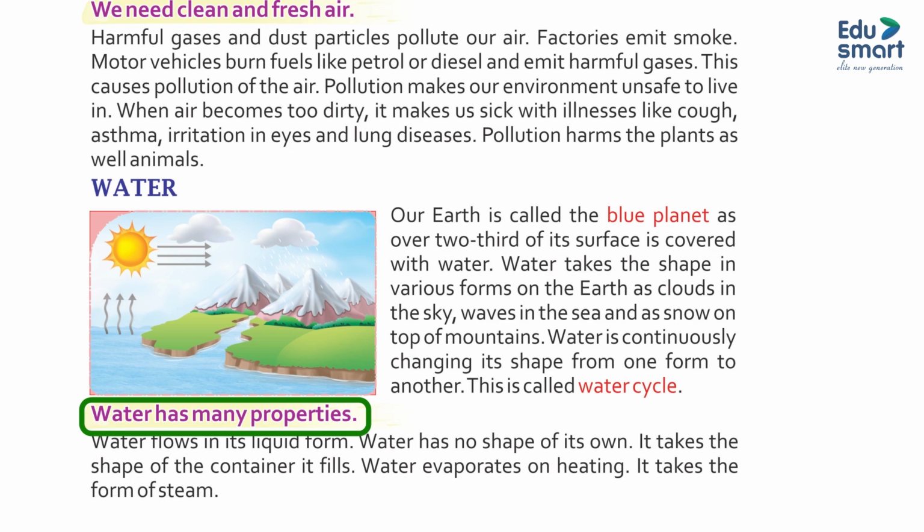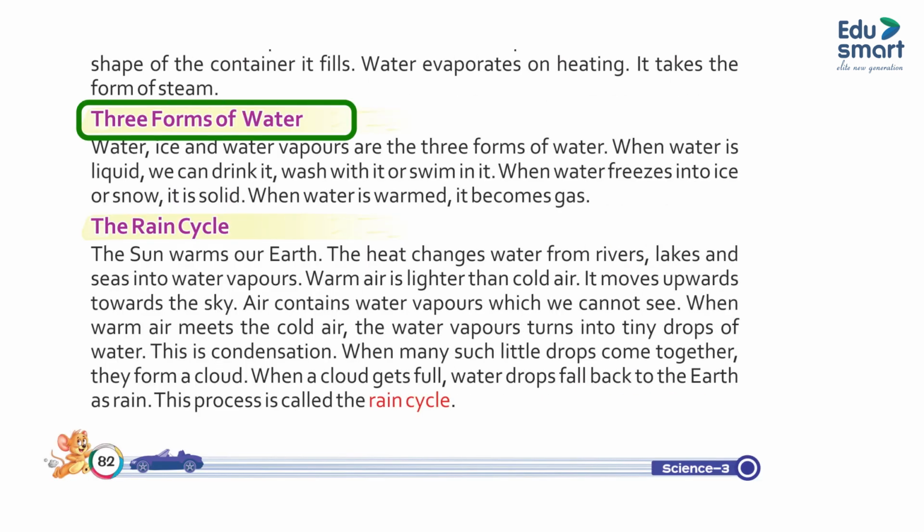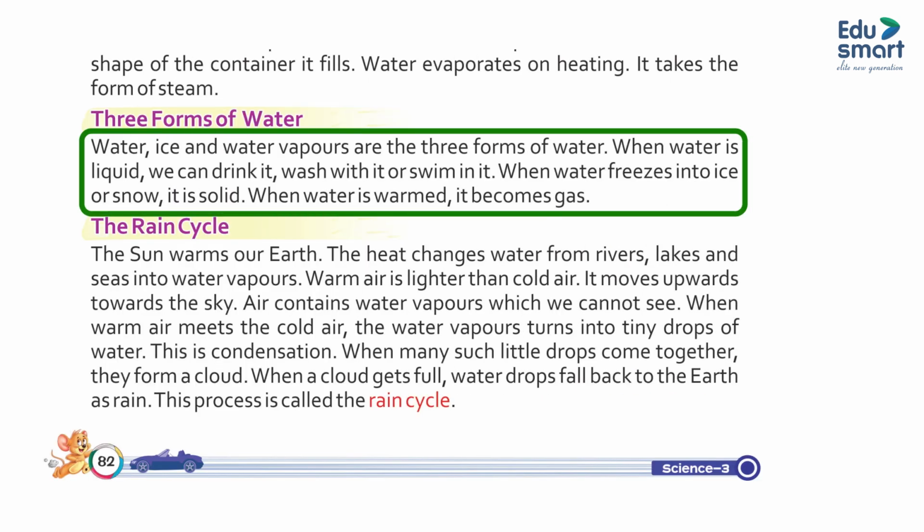Water has many properties. Water flows in its liquid form. Water has no shape of its own. It takes the shape of the container it fills. Water evaporates on heating. It takes the form of steam. 3 forms of water. Water, ice and water vapors are the 3 forms of water. When water is liquid, we drink it, wash with it, wet things or swim in it. When water freezes into ice or snow, it is solid. When water is warmed, it becomes gas.